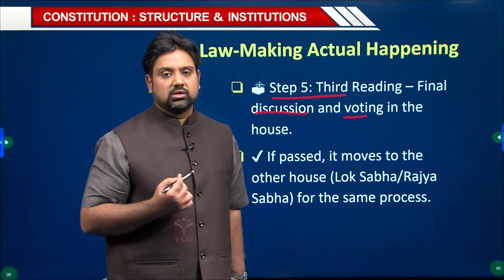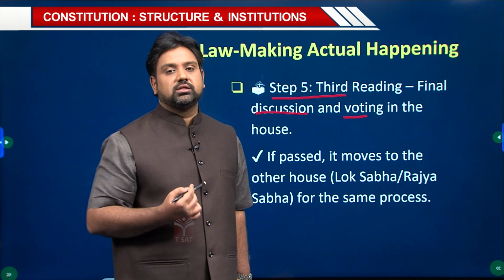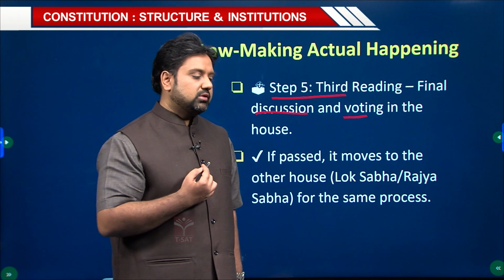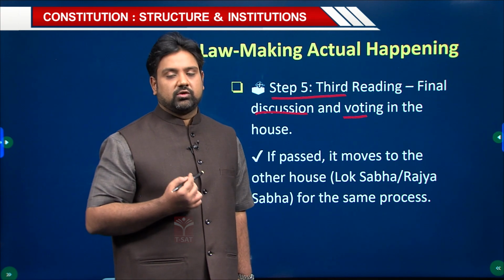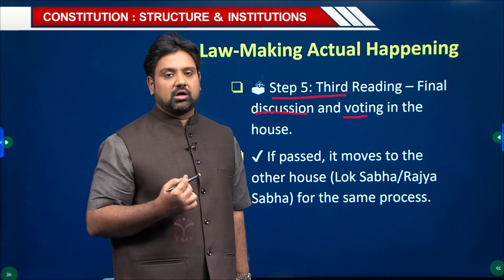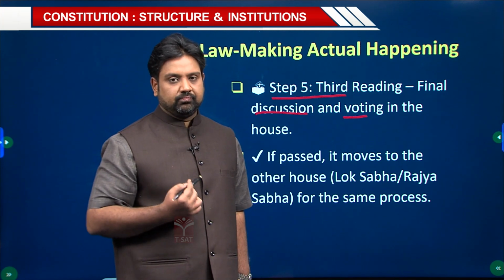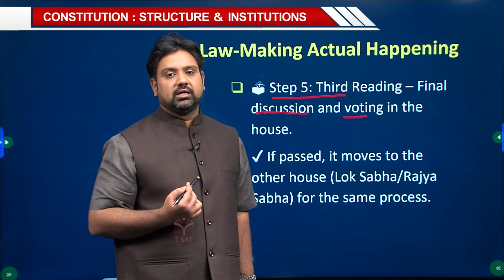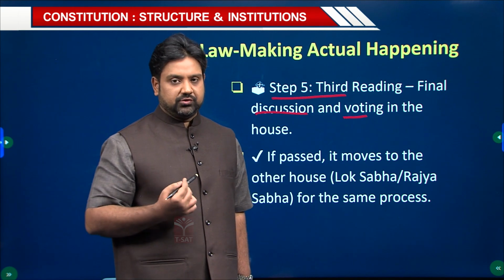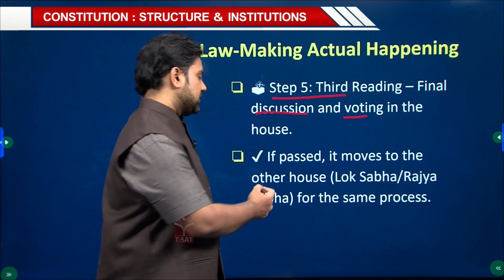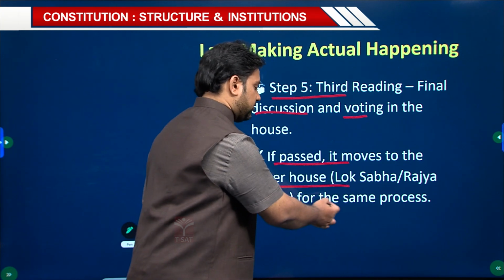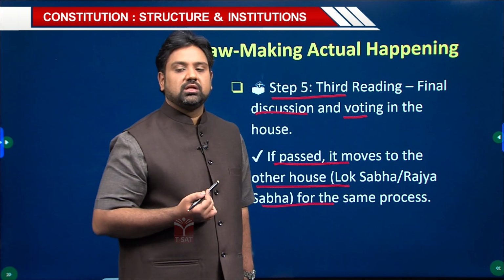That particular method is known as guillotine. In that method, they put the entire sections of the enactment to vote, and based upon the majority, it is deemed to have been passed by that particular house. Then it goes to the next house, and they will go through the first reading, second reading, third reading if need be. And if it is passed, it moves to the other house, that is Lok Sabha or Rajya Sabha, for the same process. So, the process is the same in both the houses.